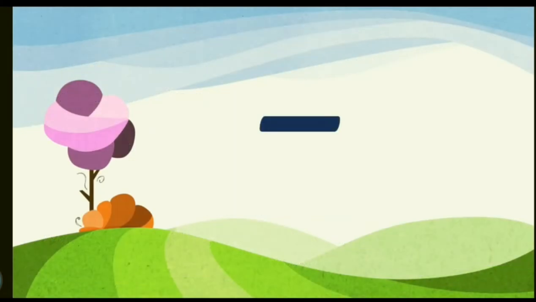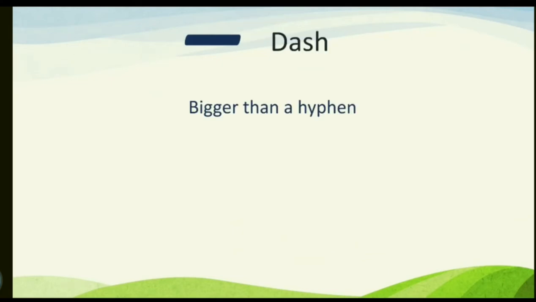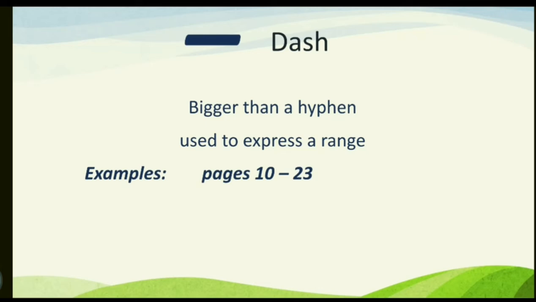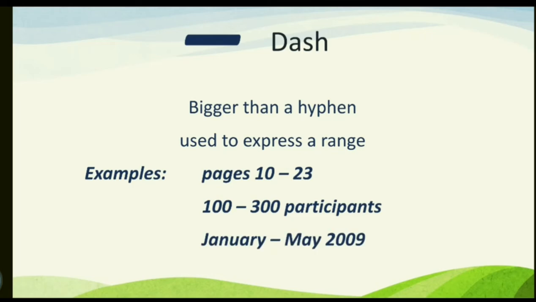Now we have another symbol that looks like a hyphen, but it is a bit longer, and it is called a dash. A dash is used to express a range. For example, pages 10–23, it means pages 10 to 23. 100 to 300 participants. January to May 2009.